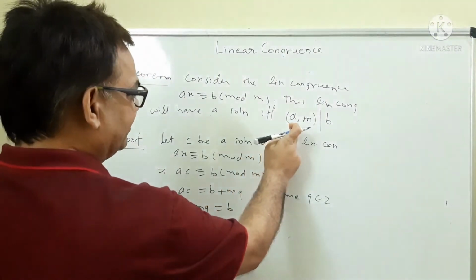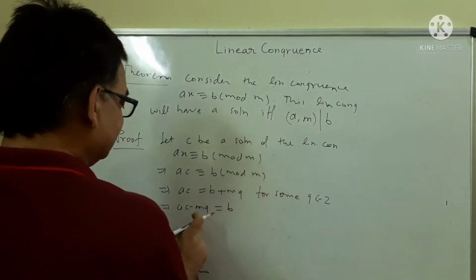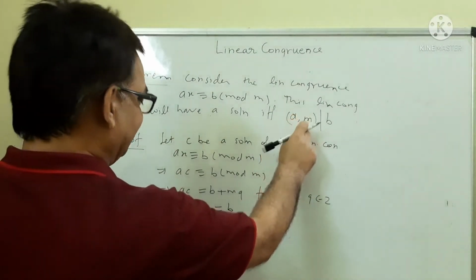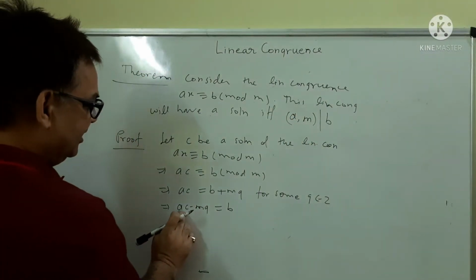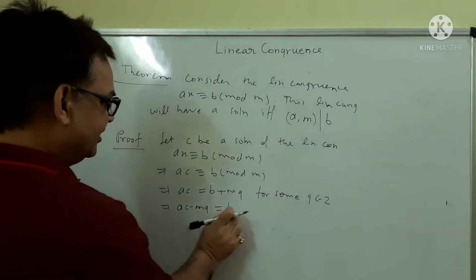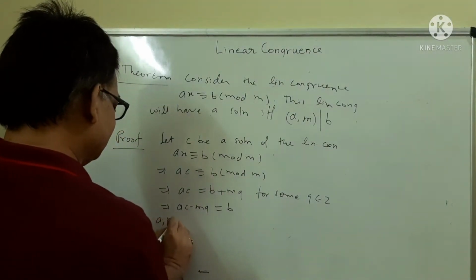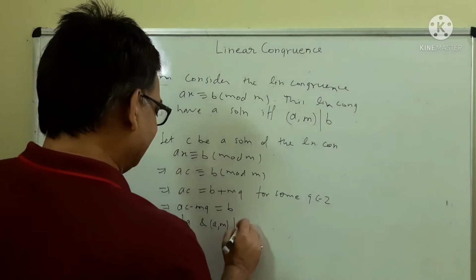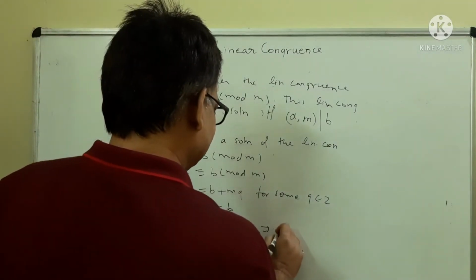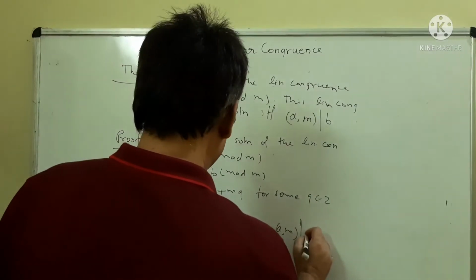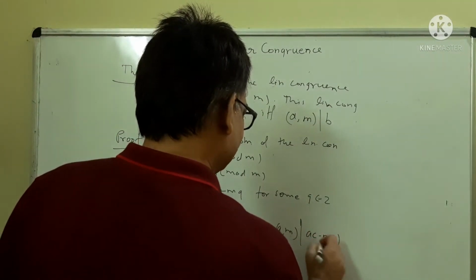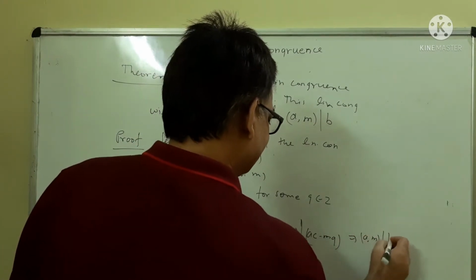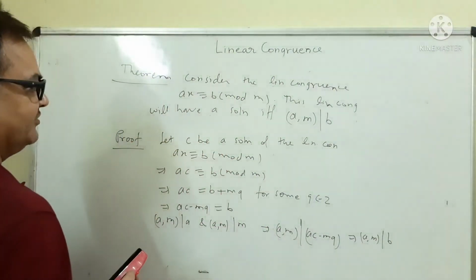Since GCD of A and M will divide A as well as M, GCD of A and M will divide AC minus MQ, and hence B. This will divide A and GCD of M will divide M, which implies GCD of A and M will divide AC minus MQ, and hence GCD of A and M will divide B. This is the first half of the proof.